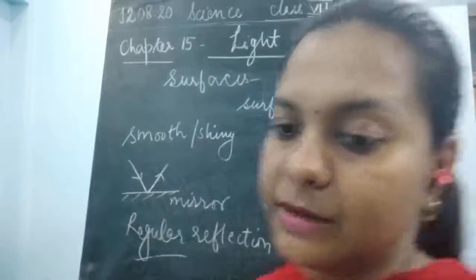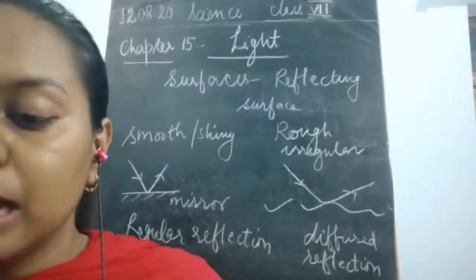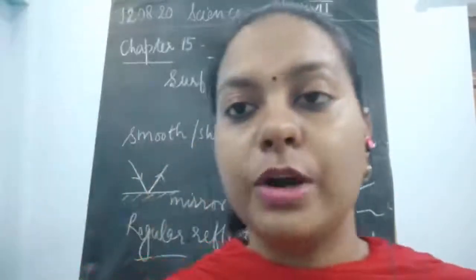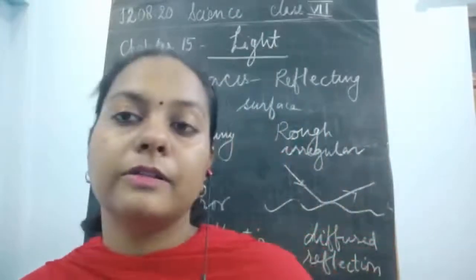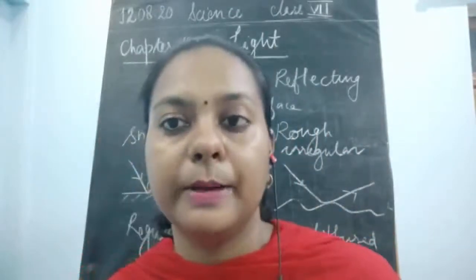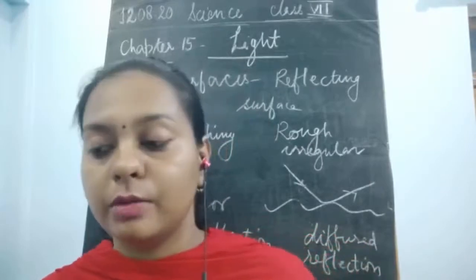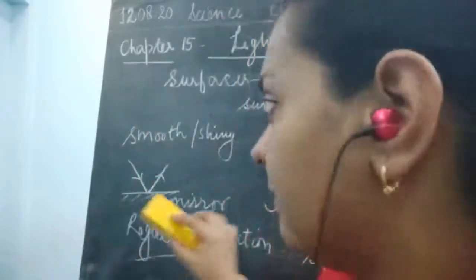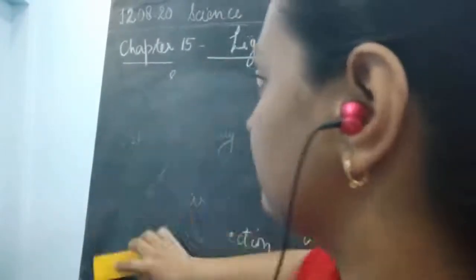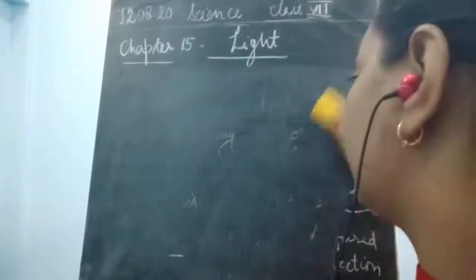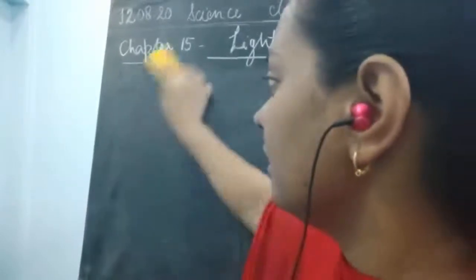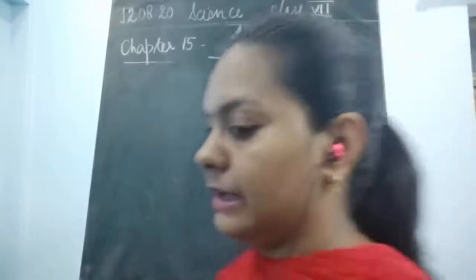So this is about the image and the object. Now what about the characteristics of the image formed in the plane mirror? Let us write down the features of the image formed in the plane mirror.